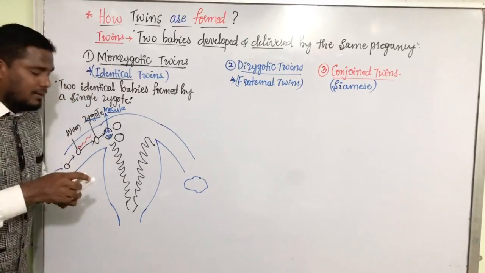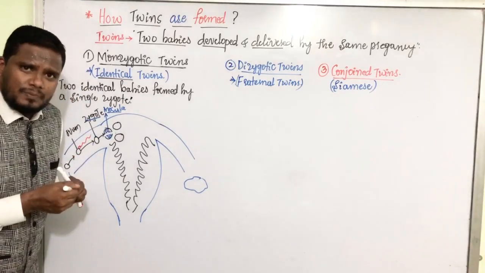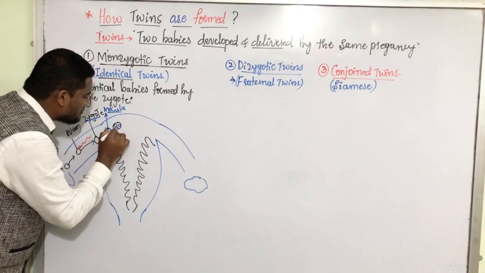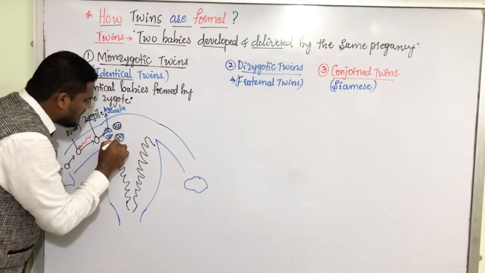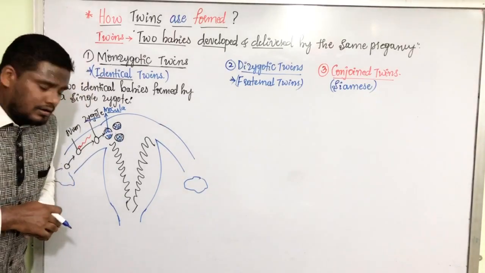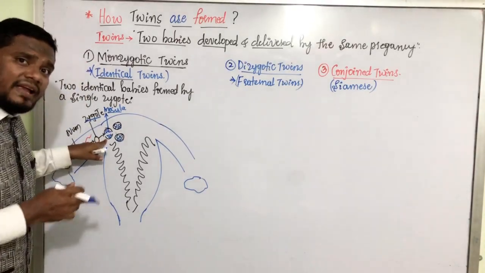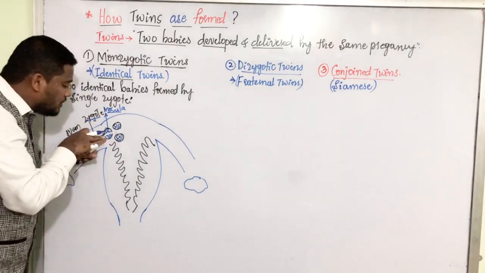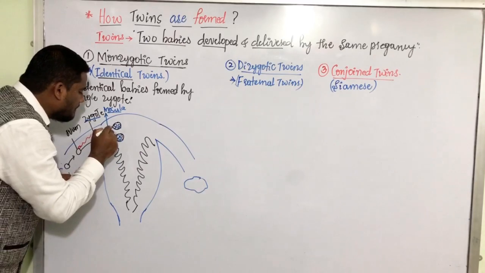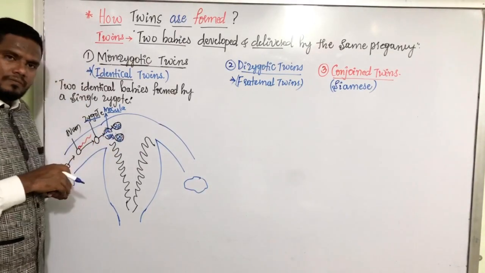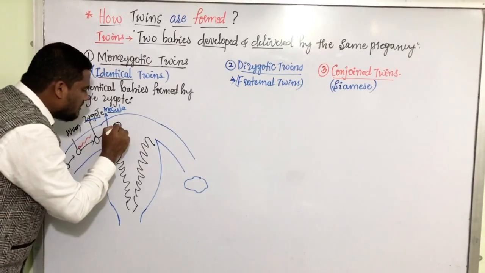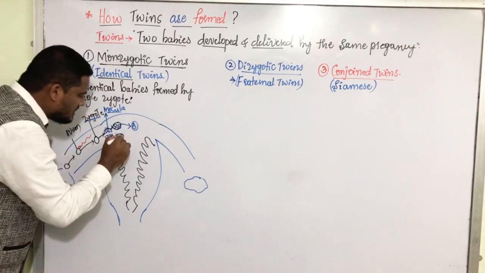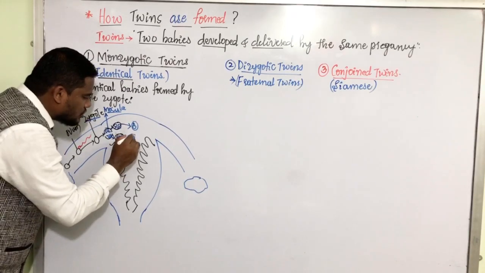Half of the cells in morula, how many cells are there? 8 cells minimum, maximum 16 cells. Here we'll have 4 cells. Here we'll have 4 cells. What has happened here? Morula, instead of getting converted into blastula, breaks into two different parts. Now this in future becomes blastula. This is also going to become blastula.